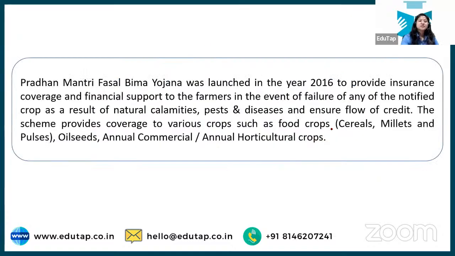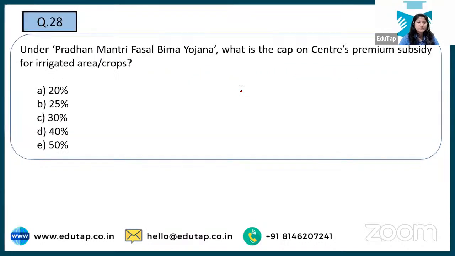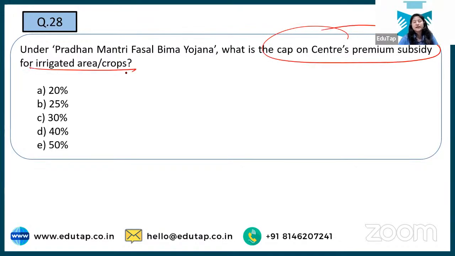Next is Pradhan Mantri Fasal Bima Yojana, right? I guess 1-2 questions were asked in phase 1 as well in shift 2. And it was launched in 2016. Rest you can read, rest you know about the scheme if you're fully prepared by now. Now let's move to the question, and it asks what is the cap of the center's premium subsidy for irrigated areas or crops. Okay, so what will happen? Center and state, they will bear the cost. What makes it? You tell me, is it central sector or centrally sponsored? Okay, so a cap will be there, an upper cap, and here I'm getting the answer. So we're talking about irrigated areas over here.